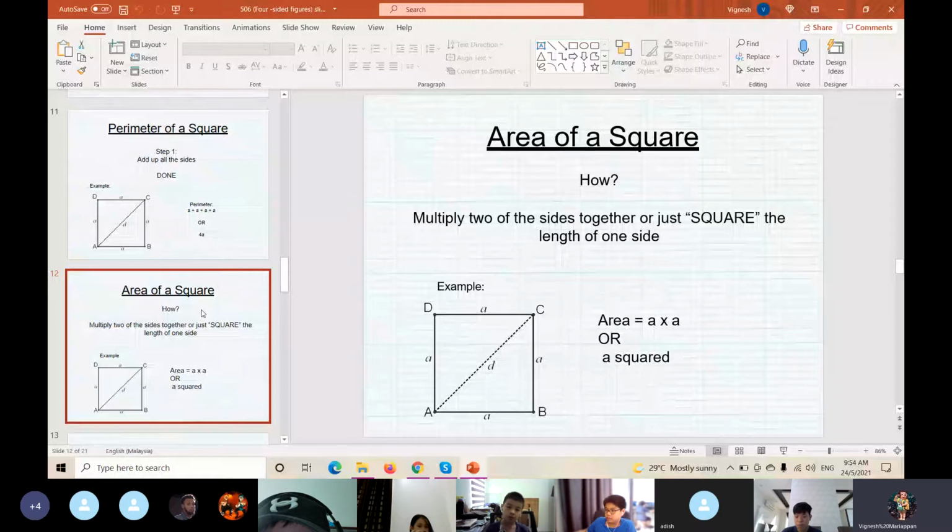Okay, now it is about the parallelogram. Is this parallelogram a quadrilateral or not a quadrilateral?